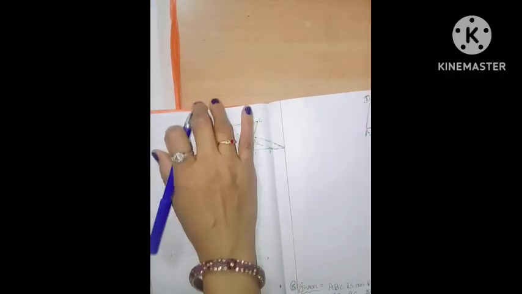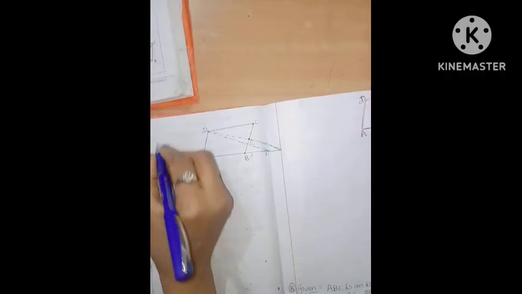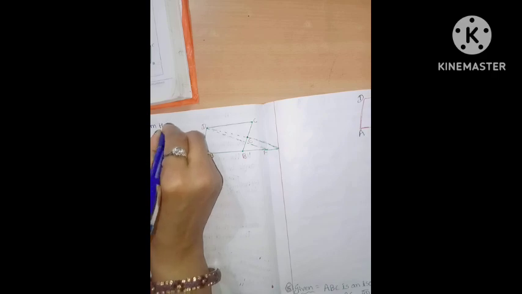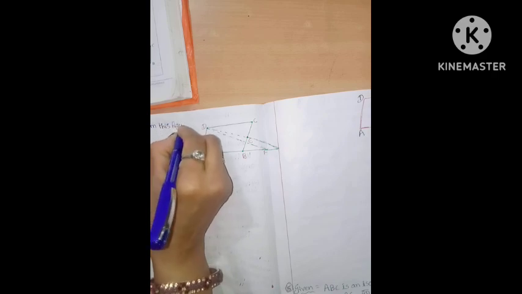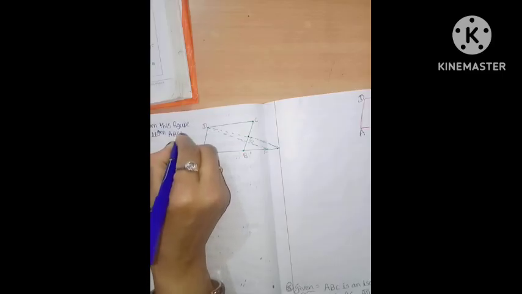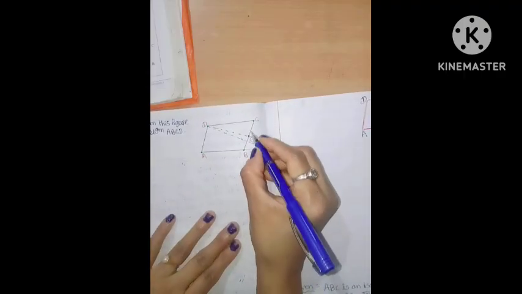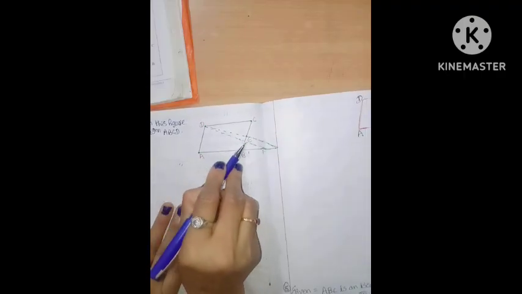From this figure, how will we do this problem? Very simple, Gagan. From this figure, parallelogram ABCD is given. E is the midpoint is given. This dotted line is not considered here.